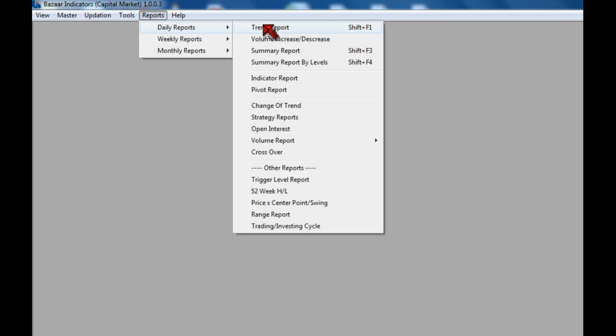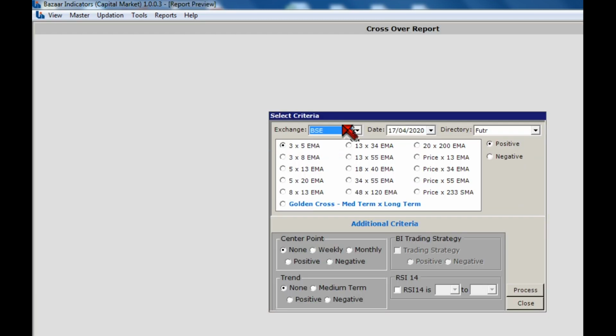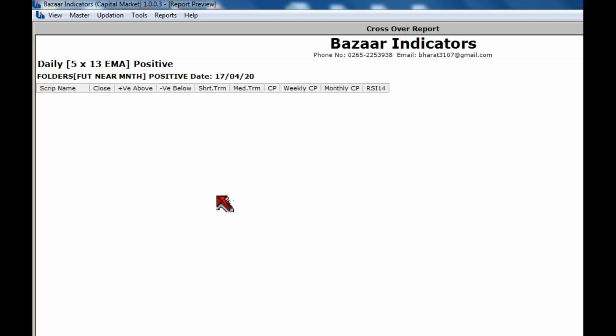Now how does this tool help us in selecting stocks? We will identify certain stocks from the F&O folder. We'll select the folder future near month. Normally I suggest these two parameters, 5 by 20 or 5 by 13. We will select here the 5 by 13 exponential moving average crossover positive trigger in future near month. Let us process it. It will identify the stocks